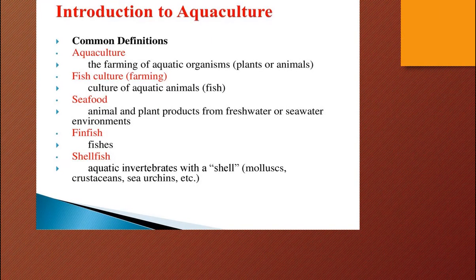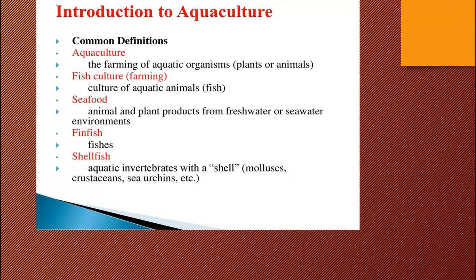I hope you understand. The next one, again a different definition for aquaculture, but the meaning is the same. Aquaculture is farming of aquatic organisms, it may be plants or animals. Normally for the smaller plants and animals of water, we use the term plankton.